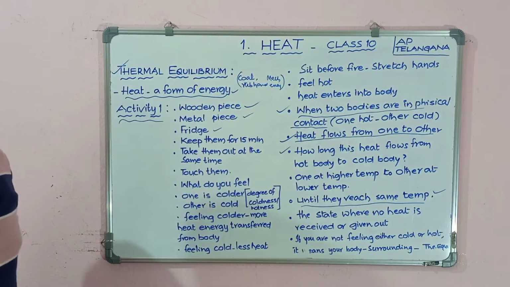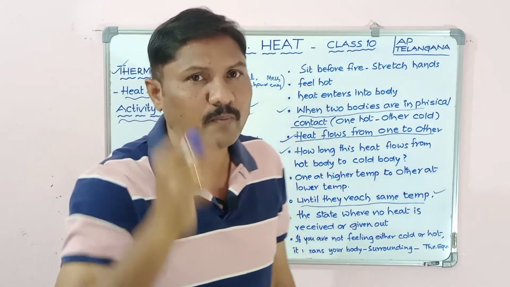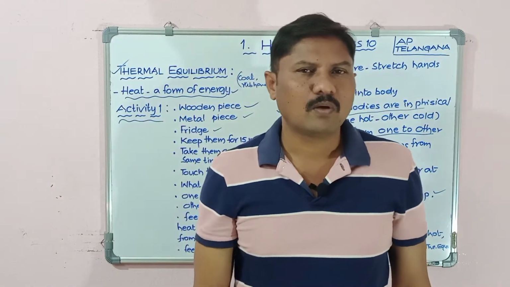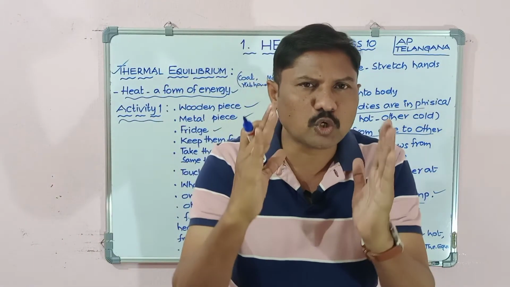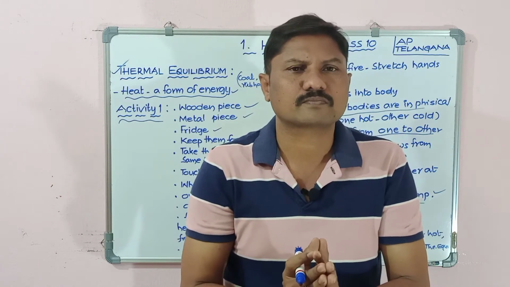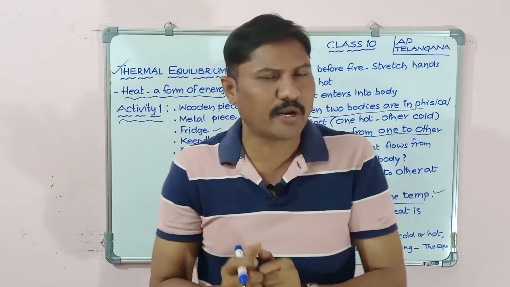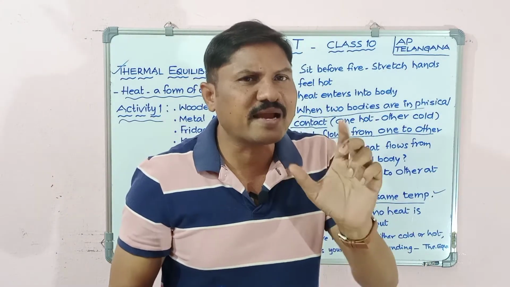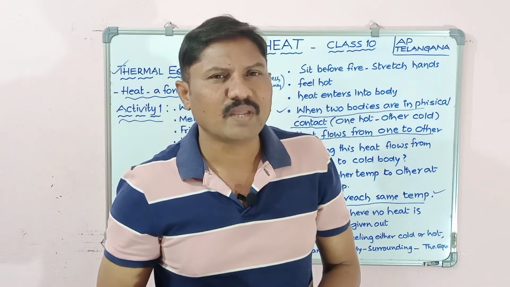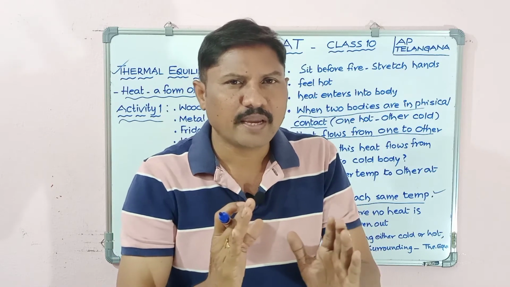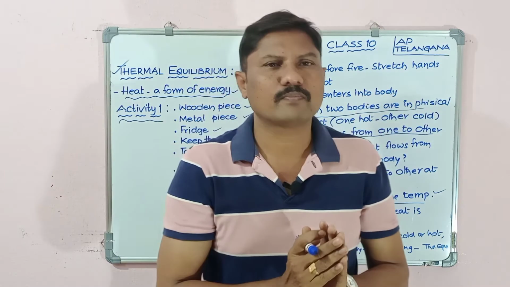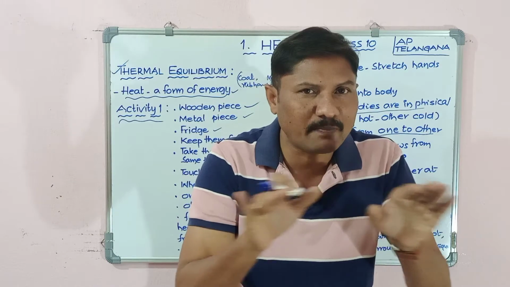Here we have to mention one point. When these two bodies are in physical touch, heat continues to flow from one body to the other until they get the same temperature.